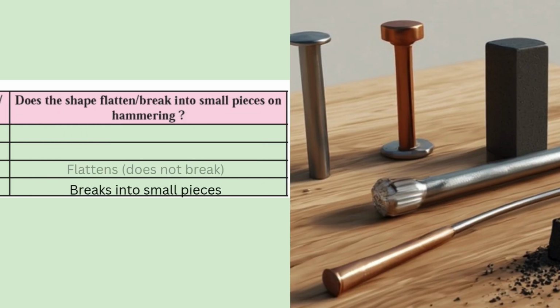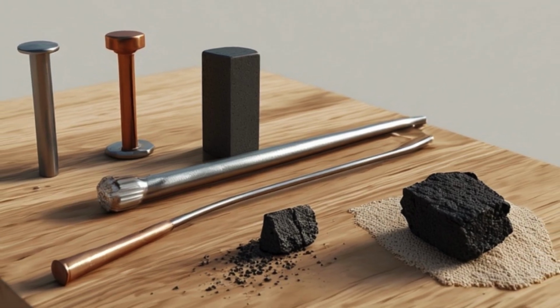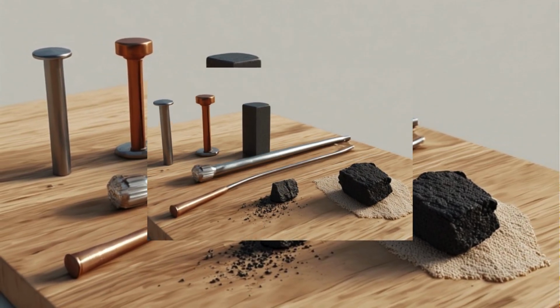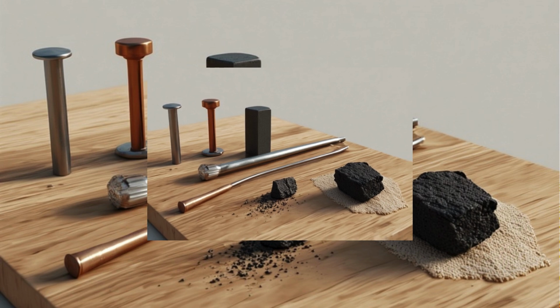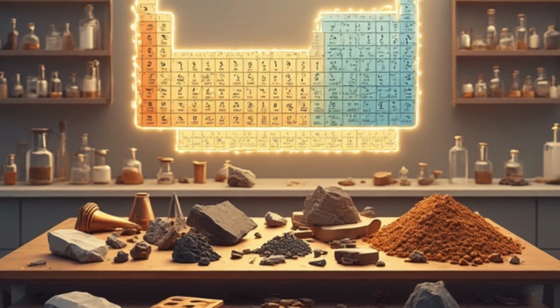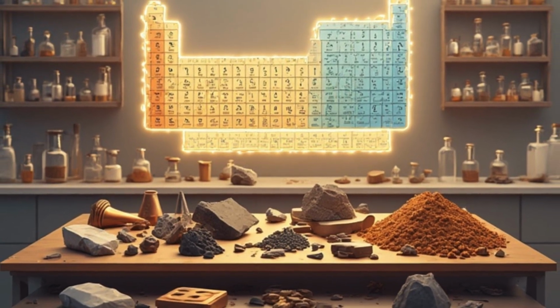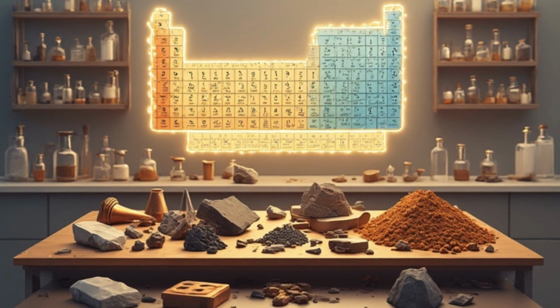The objects in the above activity are made of the elements iron, Fe, copper, Cu, aluminium, Al, and carbon, C, respectively. Fill the following table on the basis of the observations obtained on doing the above two tests on each of the objects. You noticed that elements have different physical properties like luster, hardness, malleability, brittleness.